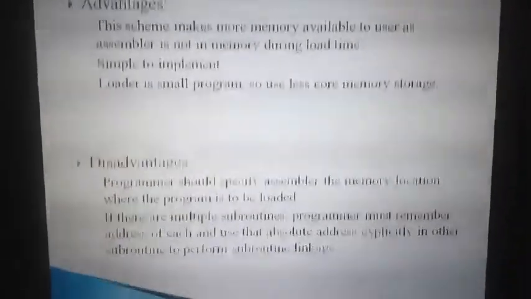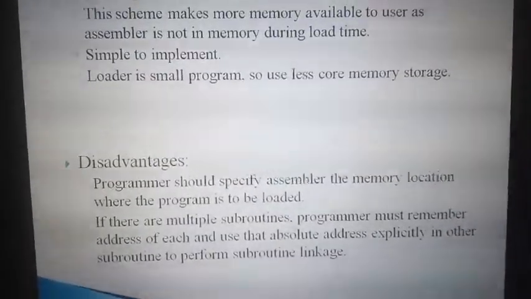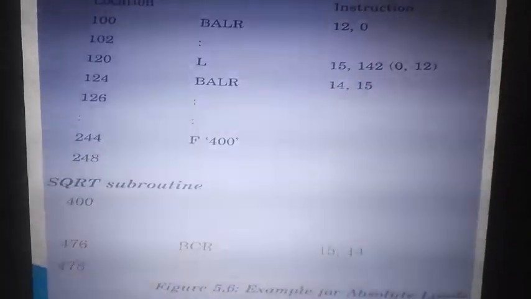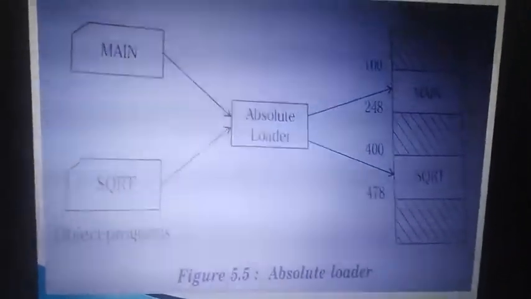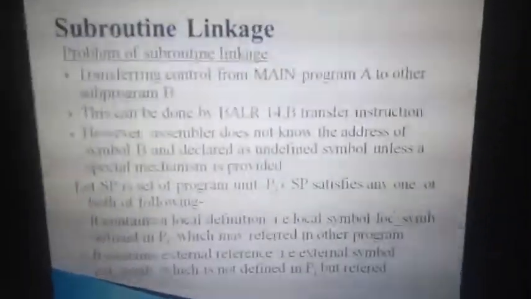So we avoid using the address. We are not removing the absolute loader, but we have just changed that instead of using the numbers, that is the addresses, we are using symbols. Clear? So that is done. Next, the subroutine linkage.